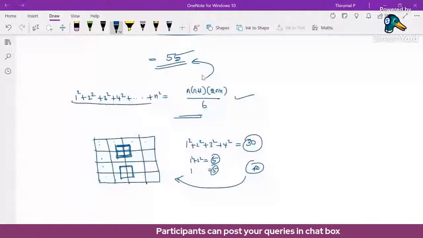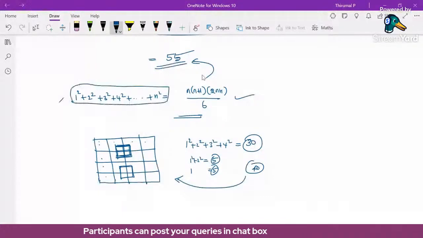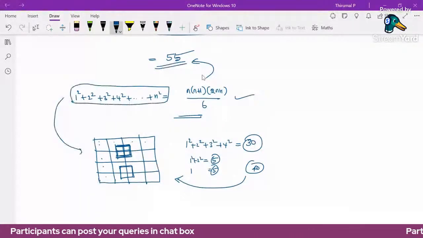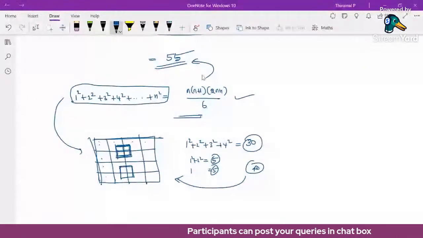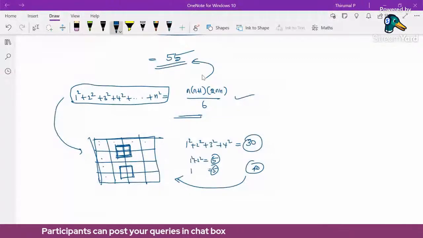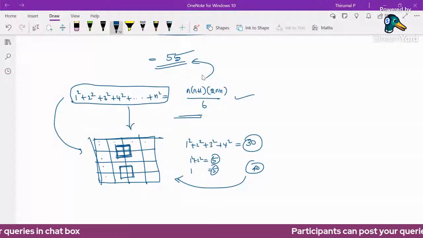So using this trick, we can find the number of squares for these images: 1 square, 2 square, 3 square, up to however many rows or columns are given. The number of rows and columns must be the same. If not the same, we cannot use this logic. If the number of rows and columns are the same, we can use the formula: the sum of the squares of the first n natural numbers gives the number of squares in these objects.